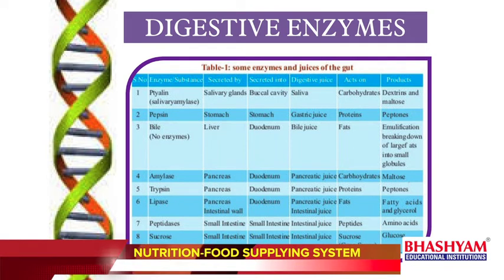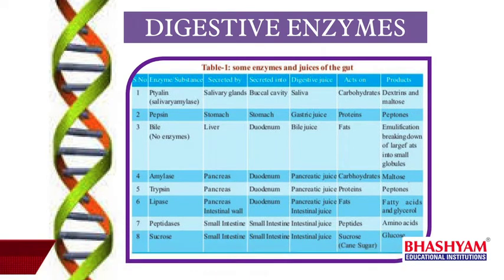So here emulsification means breakdown of complex fats into smaller fats. So for that emulsification, what juice is required? Bile juice. Can you name the juice which has no enzymes? Bile juice. This is about enzymes, and which food component the enzymes act on, and the end products of carbohydrate, protein and fat digestion.